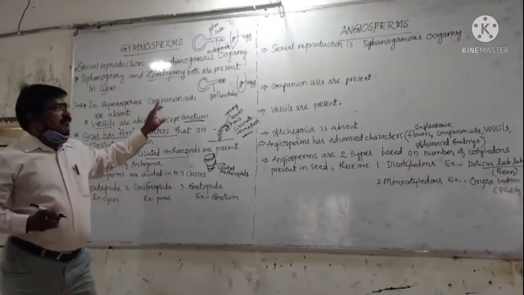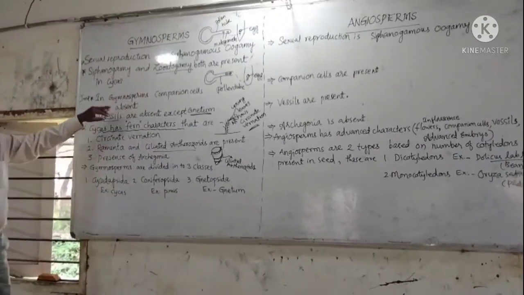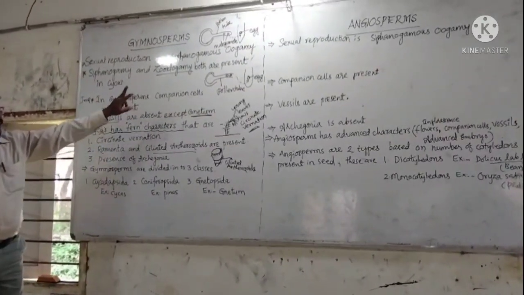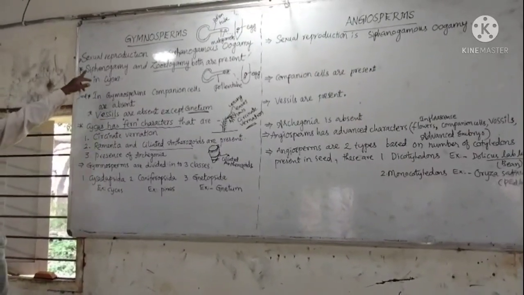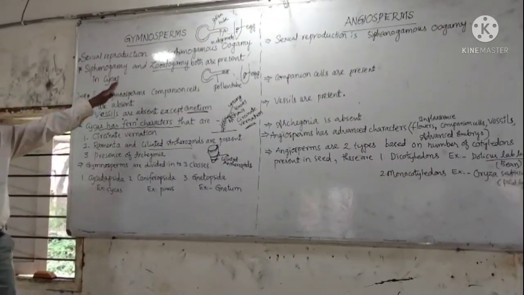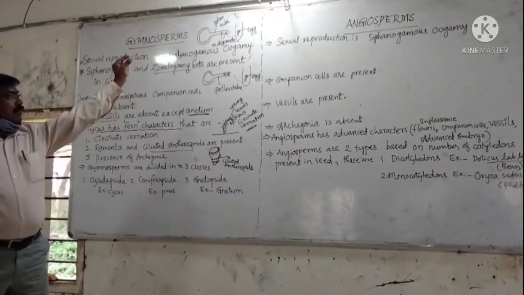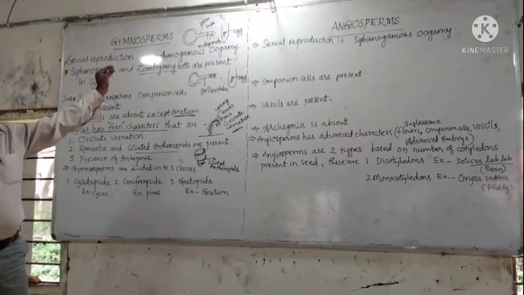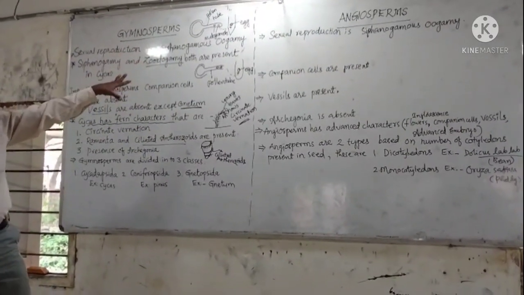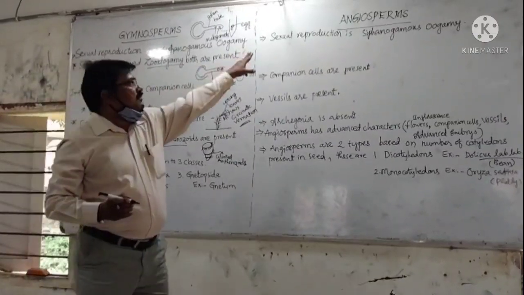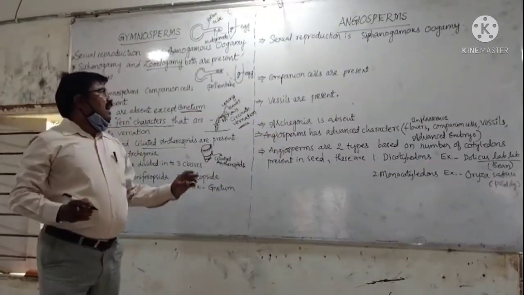Companion cells are present in the phloem of angiosperms and absent in gymnosperms. In gymnosperms, sexual reproduction is siphonogamous oogamy, meaning the male gametes are carried by the pollen tube to the egg at the time of fusion. In angiosperms, sexual reproduction is also siphonogamous oogamy.